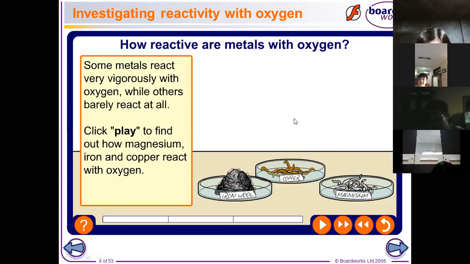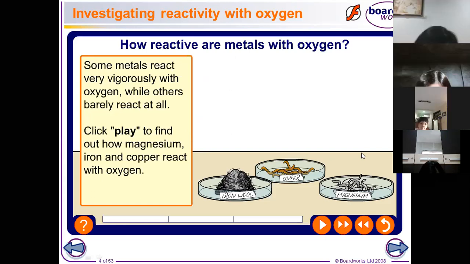Next. Okay, so let us see this example. We have three types of metals in here: magnesium, copper, and iron wool. Let us see what will happen after they are exposed to oxygen.